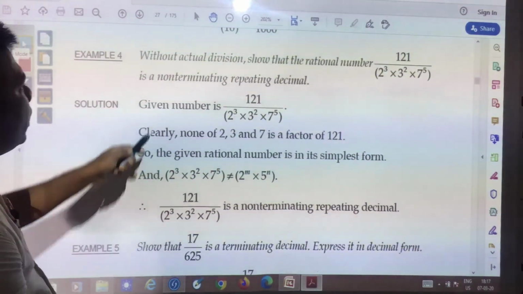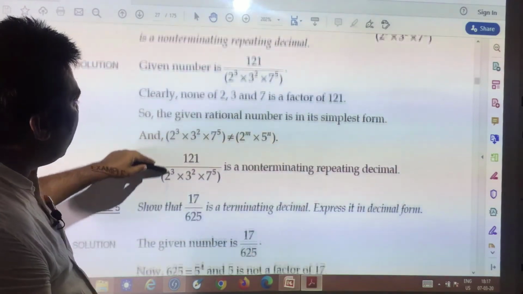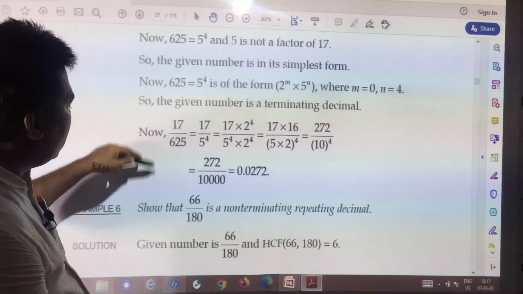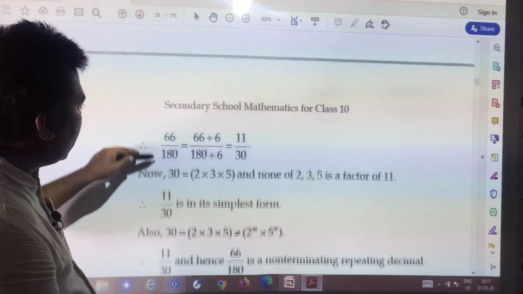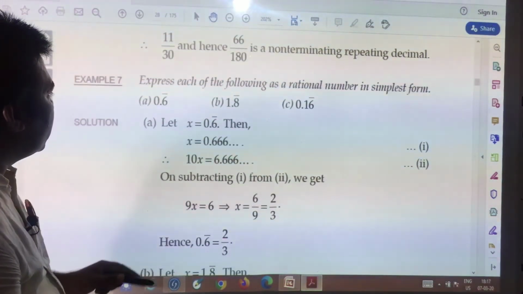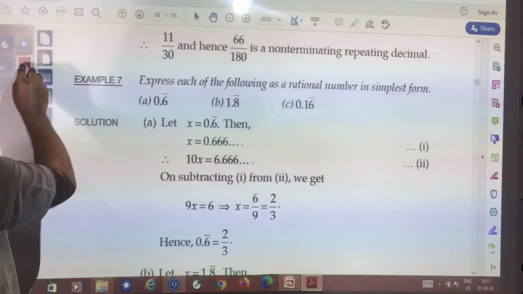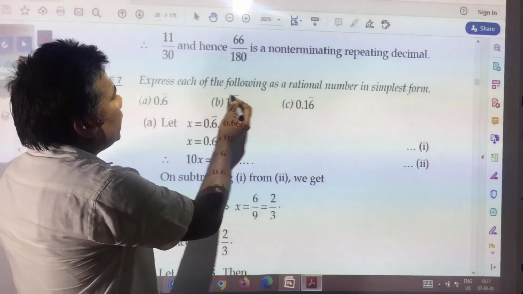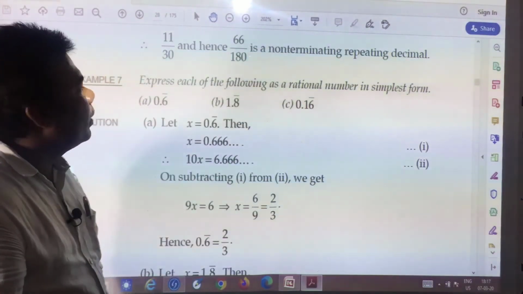Again, in the same way this question will be solved, just go through it yourself. I think you will be able to do it. These questions are so easy. Here you see this question. This type of question you have already done, but still, see: express each of the following as a rational number in simplest form.